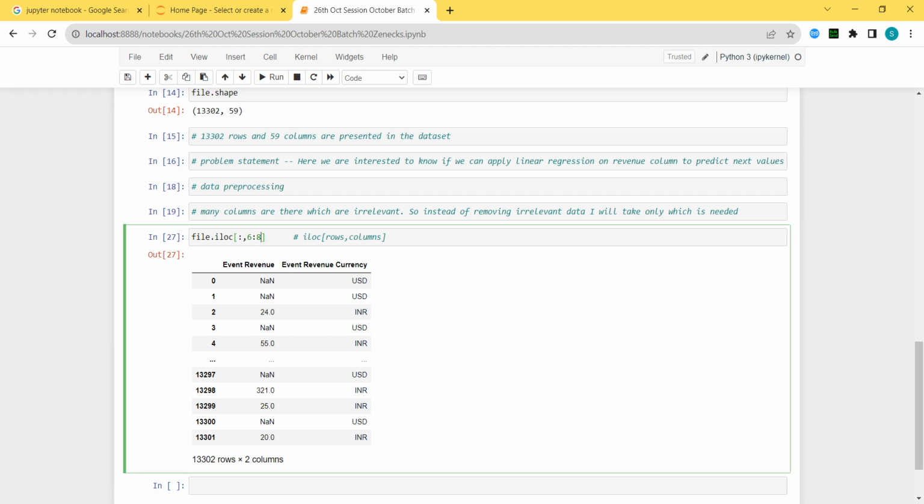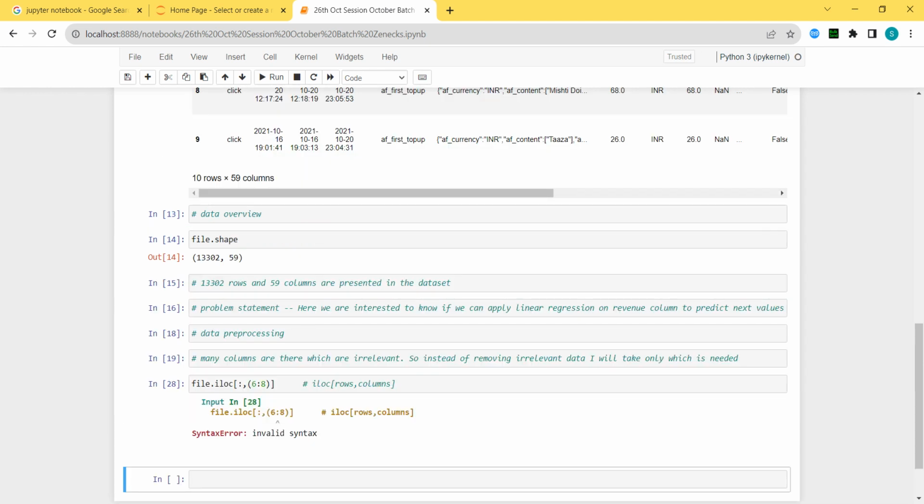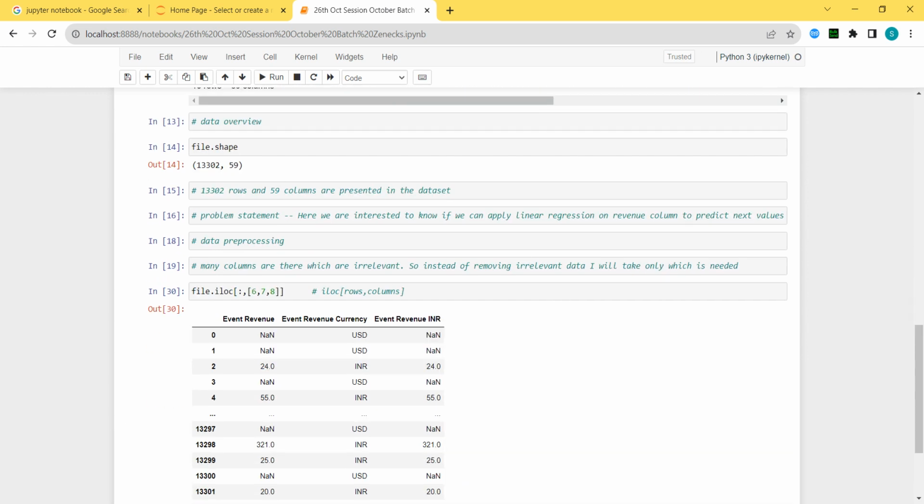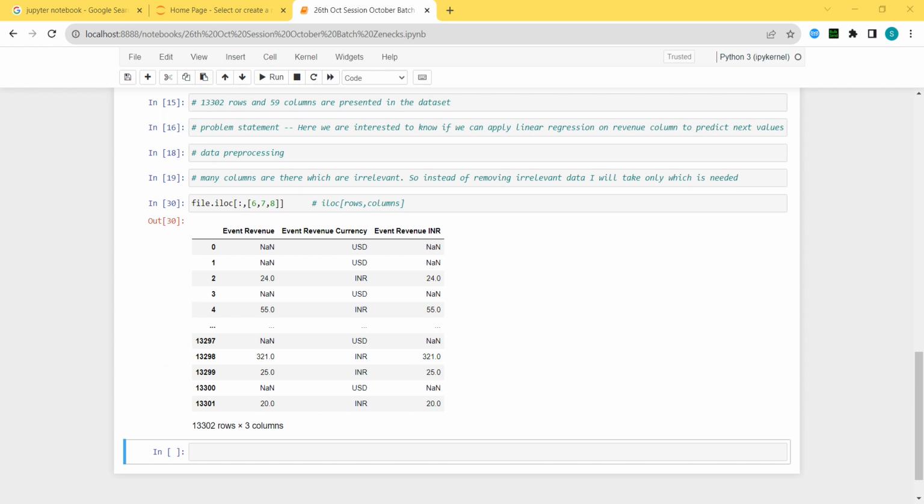If we type here 8, you can mention the brackets, and you can mention like this 6, 7, 8, and then automatically you will get that particular set of columns.